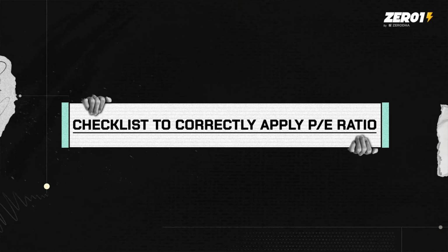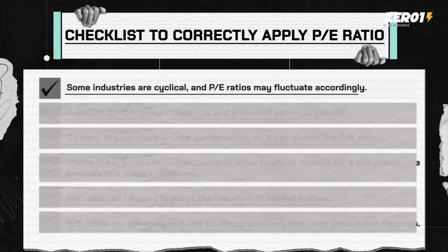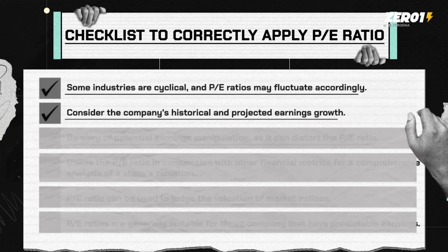And here is a final checklist. I know you didn't watch the video and you skipped to the checklist, you cheater. But if you did do that, please go back and watch the video. But let's come to the checklist. First, some industries are cyclical, so use that PE ratio carefully. Second, find out whether this is a high growth company and what's the risk. Based on that, the PE ratio could go up and down.